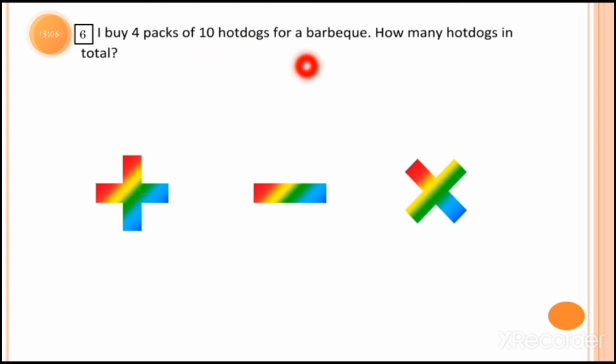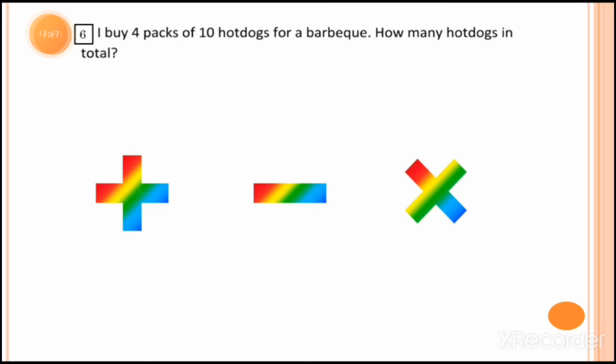Let's read this. I buy 4 packs of 10 hot dogs for a barbecue. How many hot dogs in total? So for this what should we do? Here I am buying 4 packs. It means in one pack there are 10 hot dogs. In the other pack there are 10 more hot dogs. In the third there are 10 hot dogs. In the fourth pack there are also 10 hot dogs. So we can easily find out how many hot dogs in total.